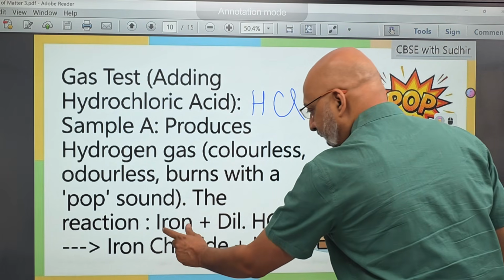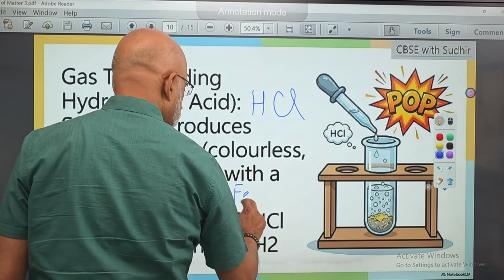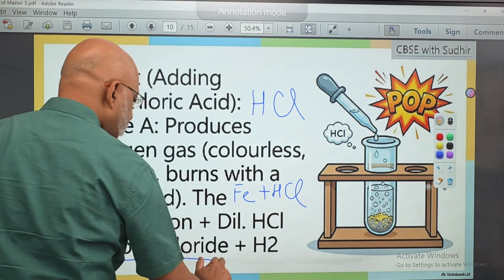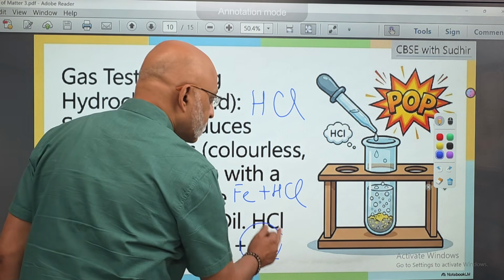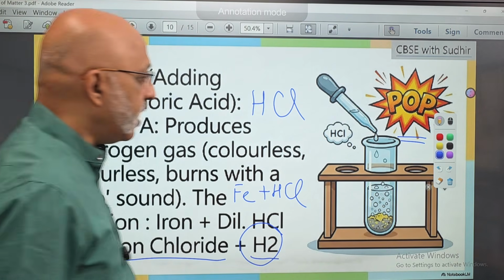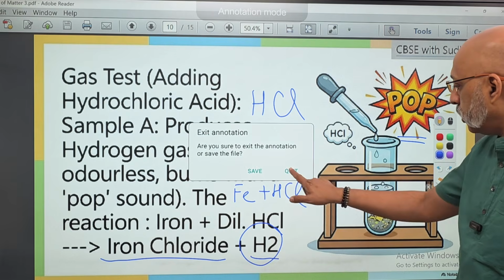The reaction is iron, that is Fe, plus HCl. It forms iron chloride plus hydrogen. Okay, this is the reaction that is done. When hydrogen is there, it comes with a pop sound. Pop, pop, an sound will come. So this is the first test, the gas test that we do.